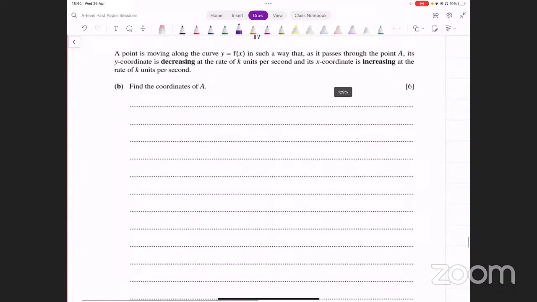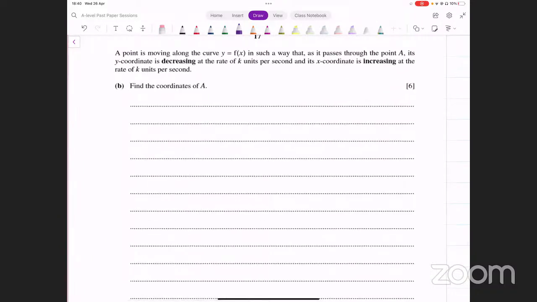In the second part, it says a point is moving along the curve y equals f of x in such a way that as it passes through the point A, its y coordinate is decreasing at the rate of k units per second, and its x coordinate is increasing at the rate of k units per second. We need to find the coordinates of the point A. Okay, so this is ongoing on here.